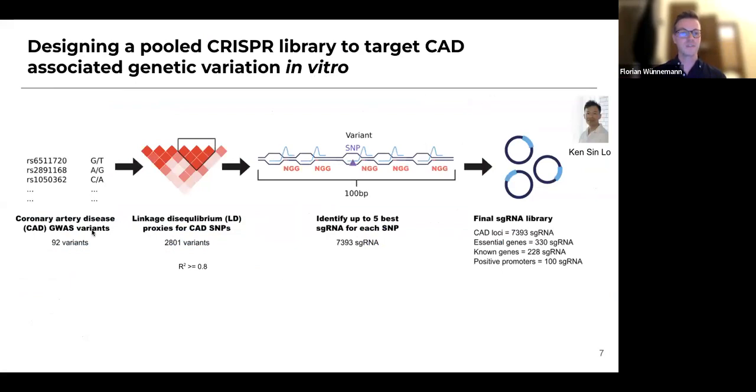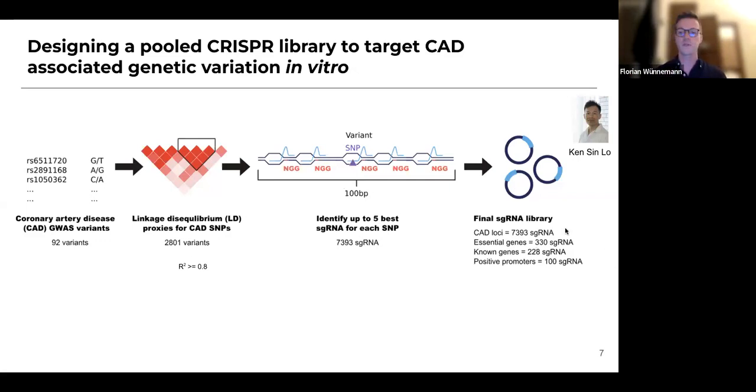For our screen, the way that we did this is we took these 92 sentinel variants and we looked at linkage disequilibrium and took variants that are in strong linkage disequilibrium to those sentinel variants to define the genomic regions that we wanted to look at. Within these regions, for each of those sentinel and proxy SNPs, we then tried to find the 5 best single guide RNAs for each of those SNPs, which gave us a total set of about 7,400 guide RNAs. Those guide RNAs are targeting different SNPs in the genome. And by targeting, I mean they're as close to the SNP as they can be. Not all of these guide RNAs, of course, overlap the SNP, because the PAM sites sometimes aren't as close to the SNP as they could possibly be.